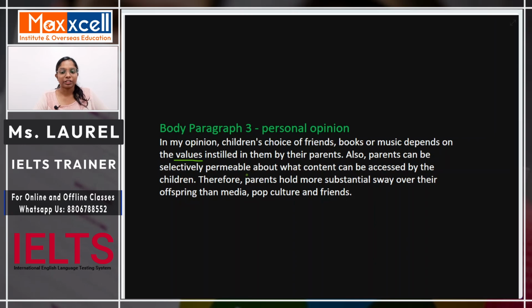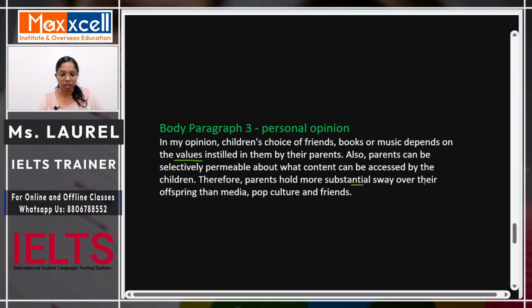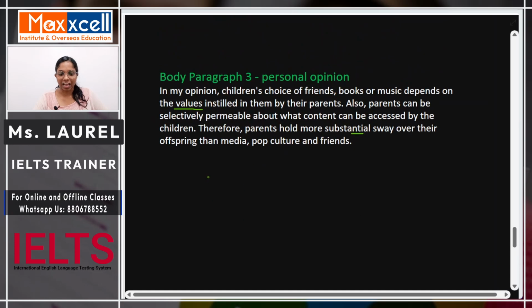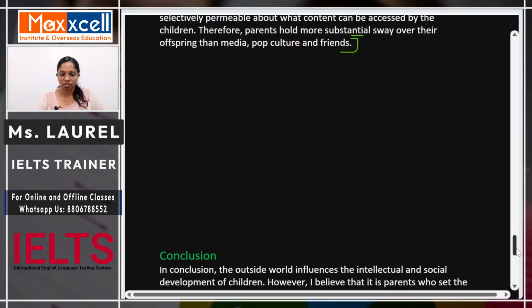Also, parents can be selectively permeable about what content can be accessed by the children. So the second paragraph where we made the point about how parents should always be aware of what their children are watching and consuming, this is the second point that we have also included here itself. Therefore, parents hold a more substantial sway over their offspring than media, pop culture and friends. So here we can see that the entire paragraph is based off the main idea, that is the values, right? And it is completely supporting the second idea, that is family is more important.